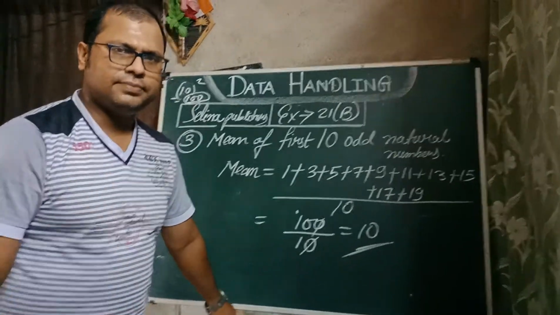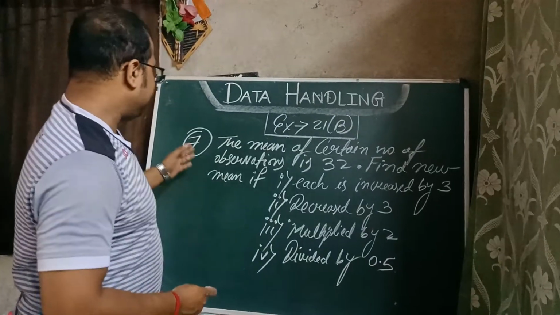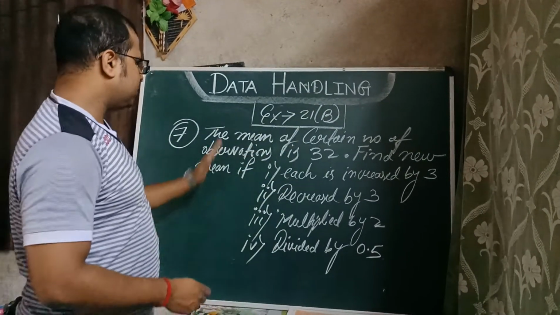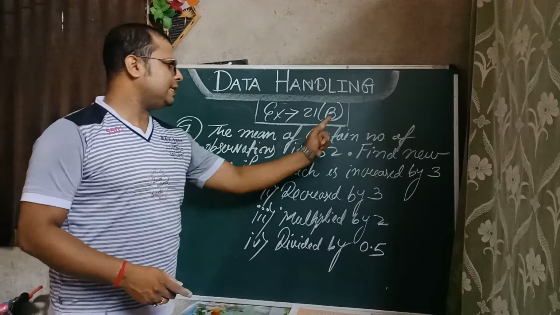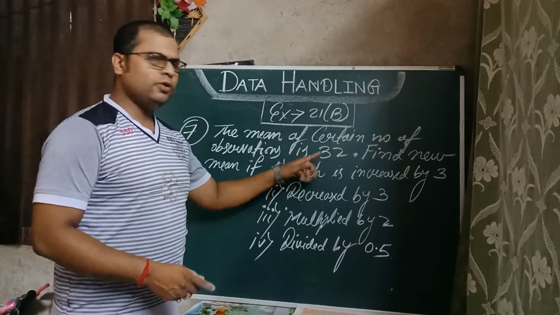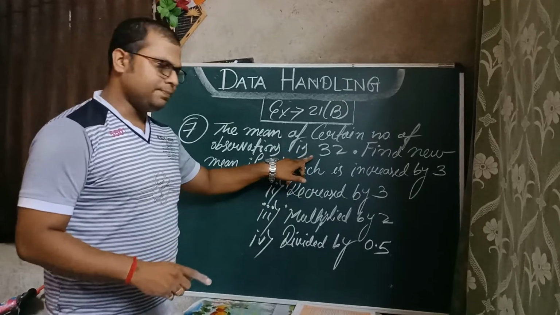Question number 7. Now I have picked question number 7 of exercise 21B, students. Here the question says the mean of a certain number of observations is 32. We don't know the data, we know the mean only.